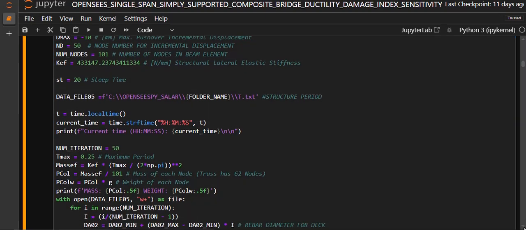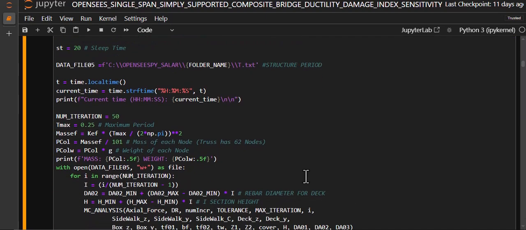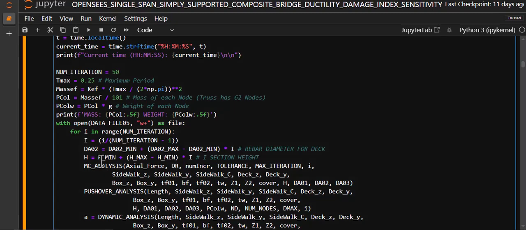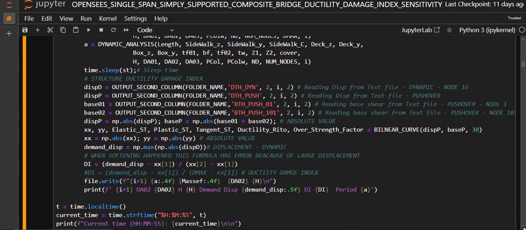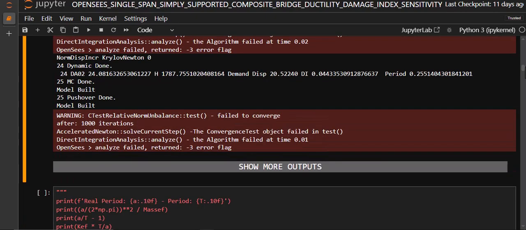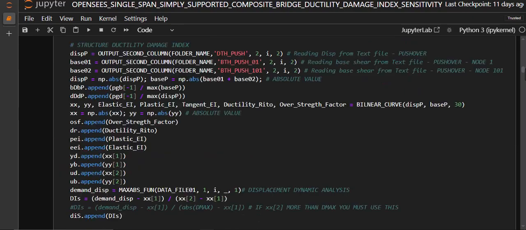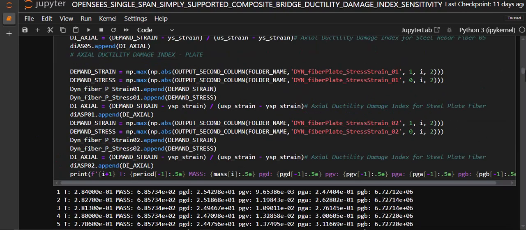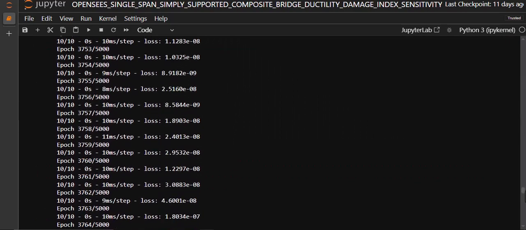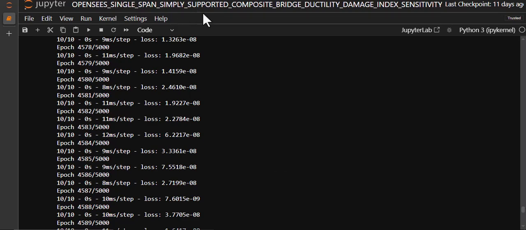So we're going to define just the mass and weight of each node one time, and then change the rebar diameters and also the I section height, and then run it 50 times, then output the data. And I told you how you're going to output the data. So it takes 28 hours, I think, for running the analysis. So it takes so much time, and you see our outputted data, which I told you before.